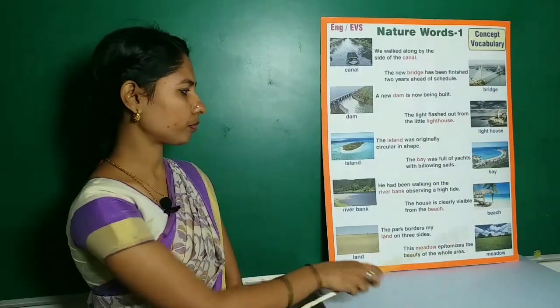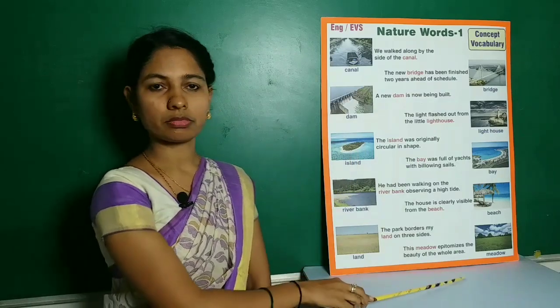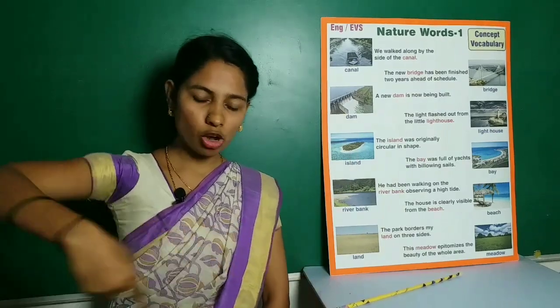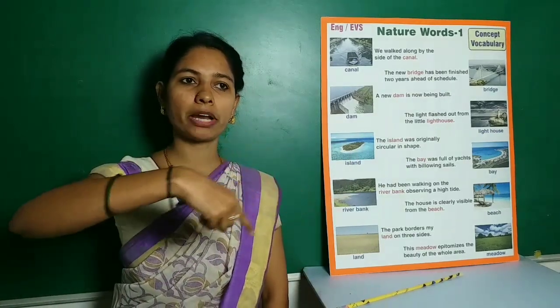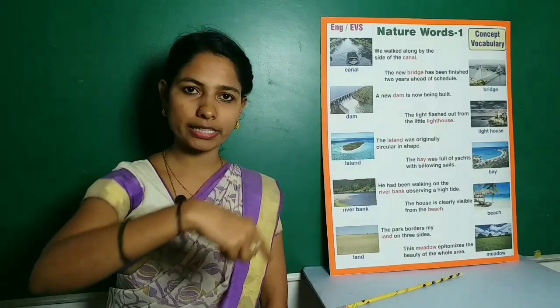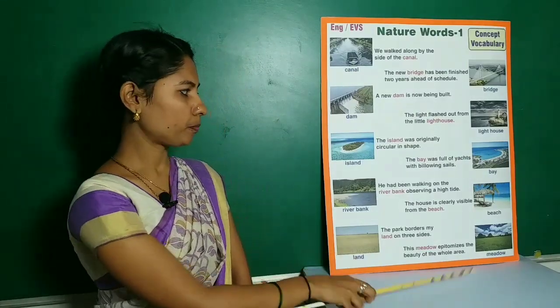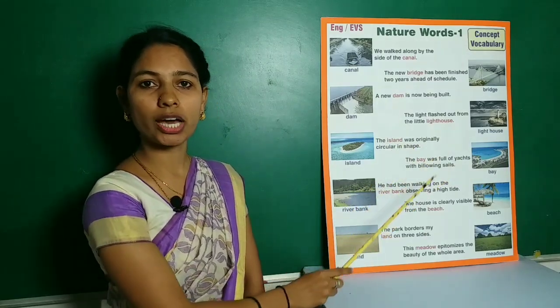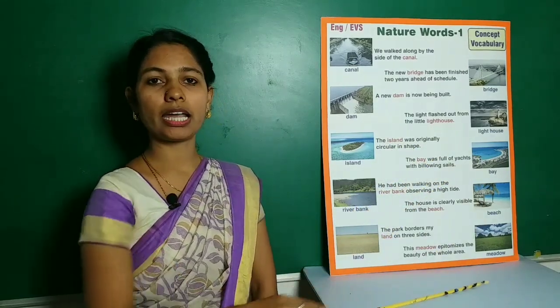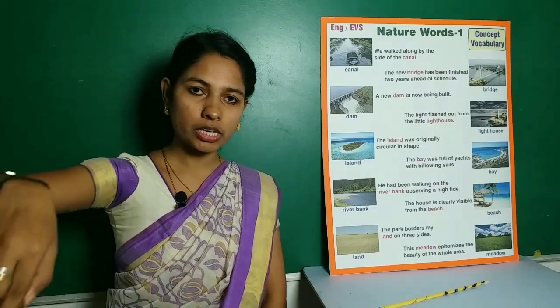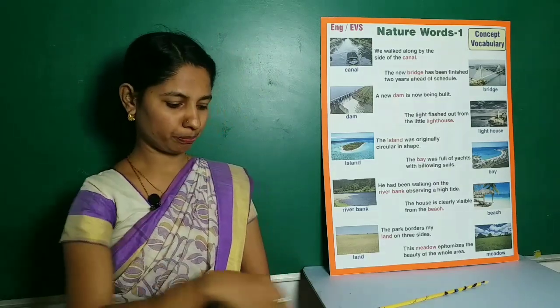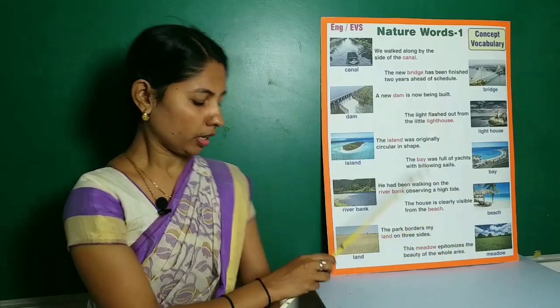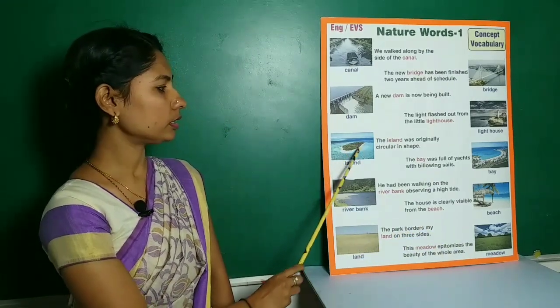Next, island. Island means a piece of land that is surrounded by water on all sides. Example, the island was originally circular in shape. Now it has turned into an oval shape.